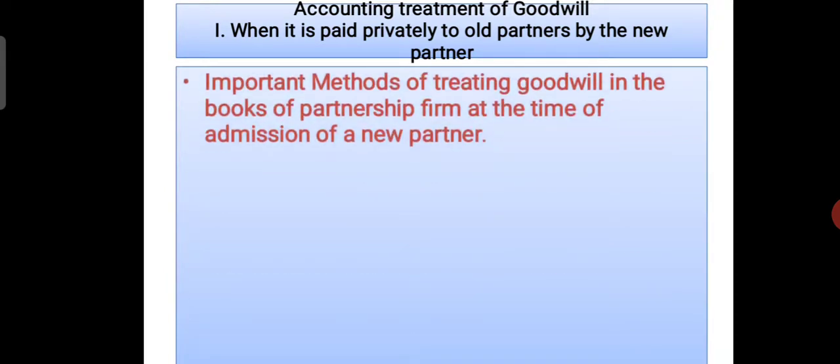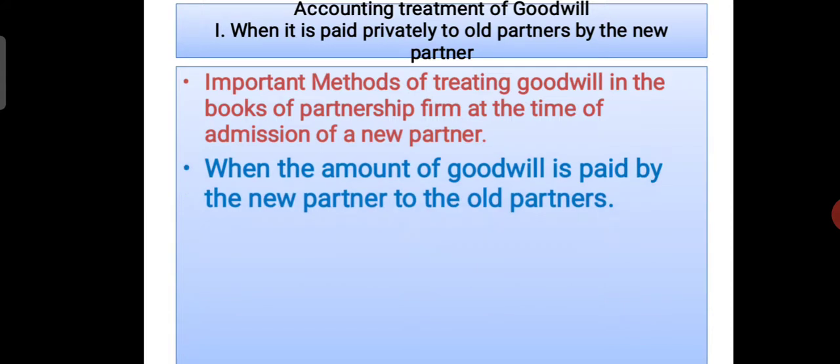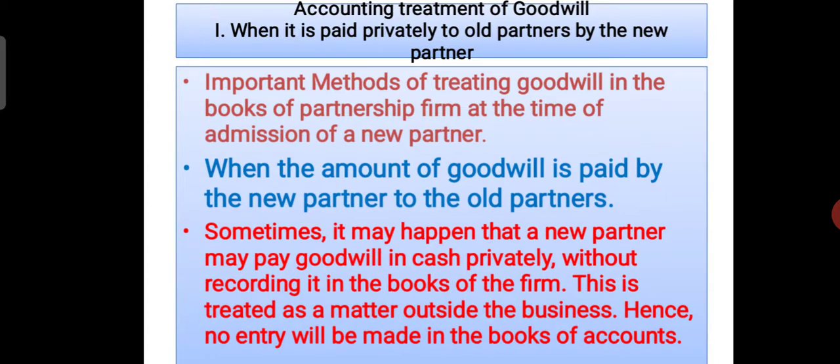See here, important methods of treating goodwill in the books of the partnership firm at the time of admission of a new partner. When the amount of goodwill is paid by the new partner to the old partners, sometimes it may happen that a new partner may pay goodwill in cash privately without recording it in the books of the firm.